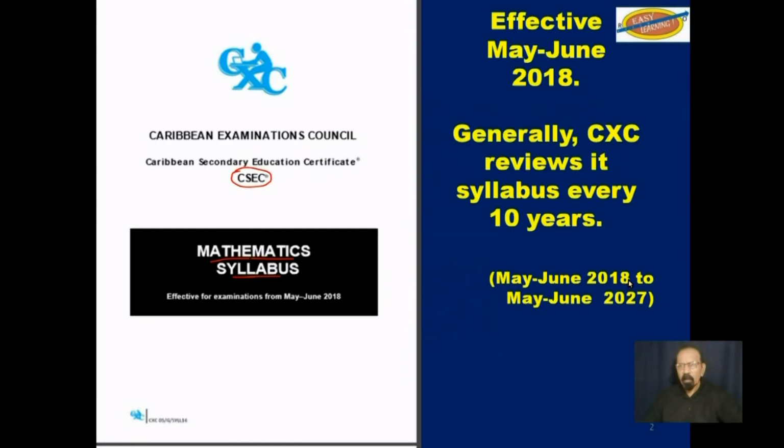We continue with the mathematics syllabus for CSEC 2018 to 2027.